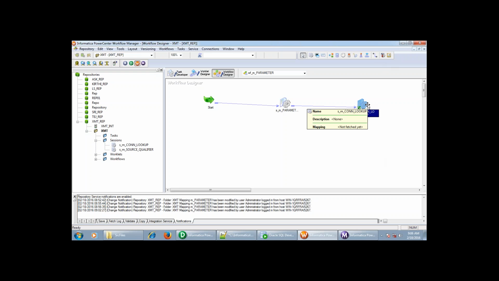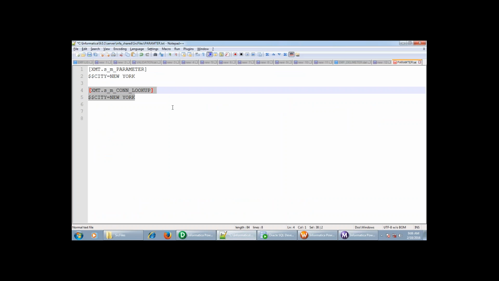Session is associated with mapping. That means it comes in at the mapping level. So whatever mapping parameters you have defined, you are going to pass in one parameter file. We are not going to maintain separate parameter files. If you want to maintain them, we can, but most of the time you're going to maintain only one parameter file. In that parameter file, we'll have different entries for each session.